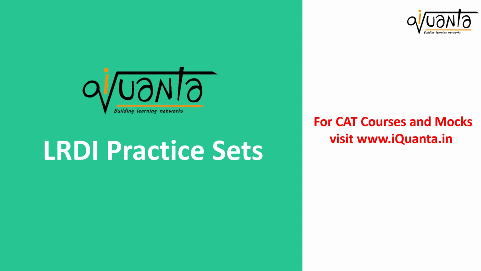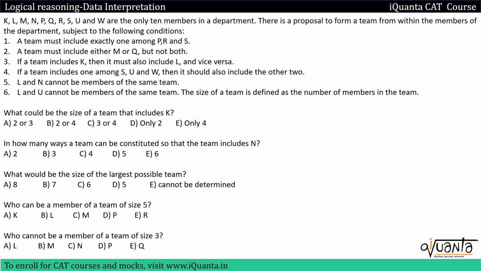Hello everyone, in this video we'll solve a set based upon selection. Sets based upon selection mostly ask you to form a particular team, the number of ways in which a team can be formed when some conditions are given to you. So this is a PassCat question.